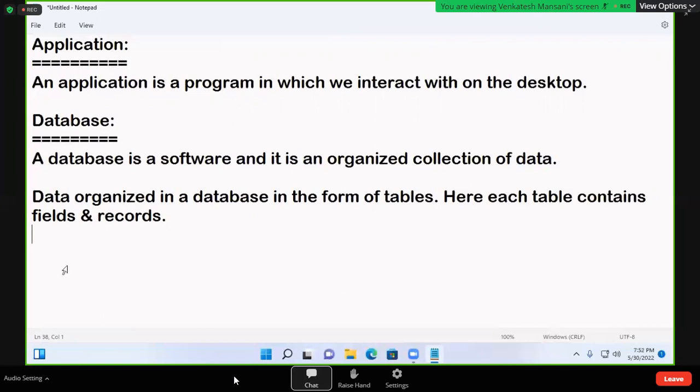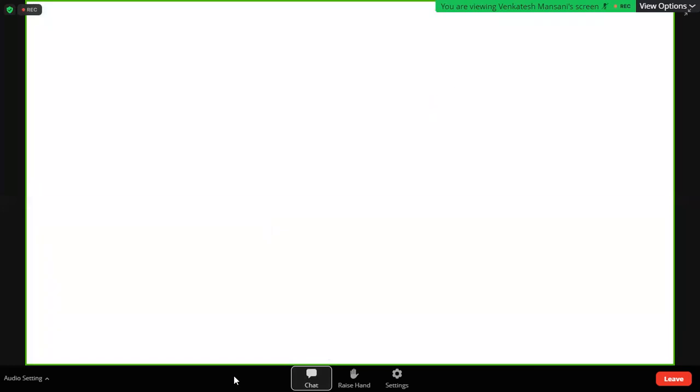A database is a software and it is an organized collection of data. Data is organized in a database in the form of tables. Here each table contains fields and records. I'll explain with the diagrams. See, suppose this is a database. Why we are writing it like this?